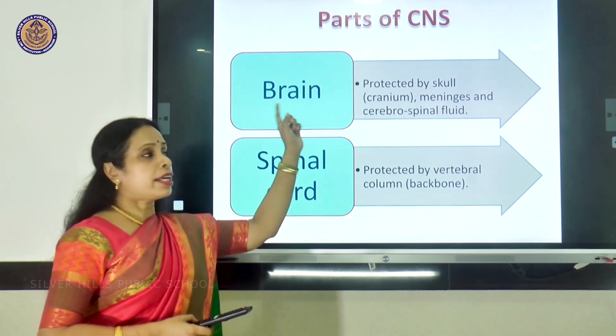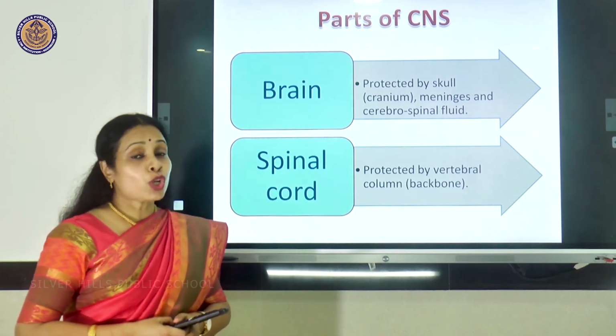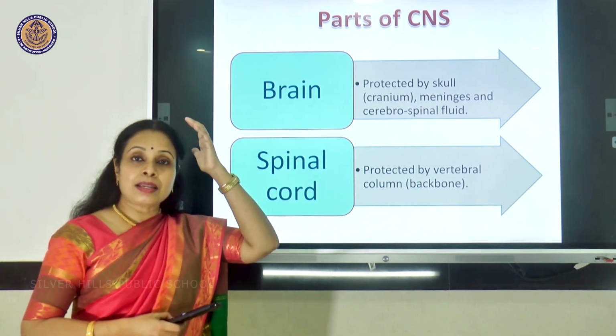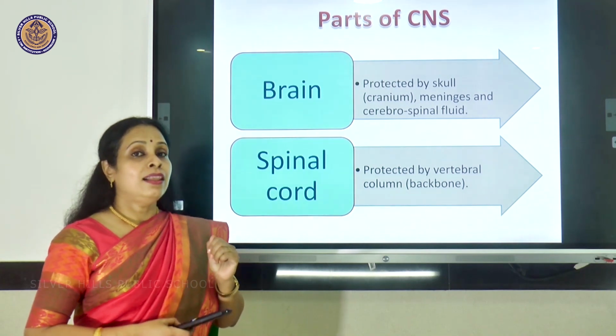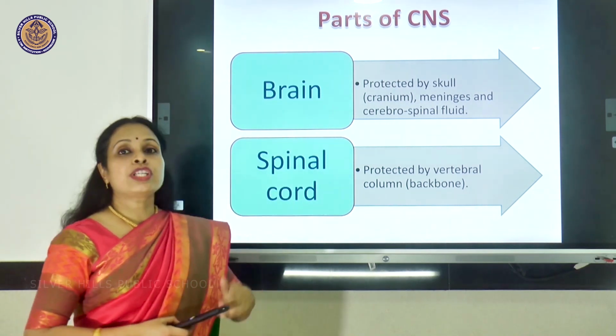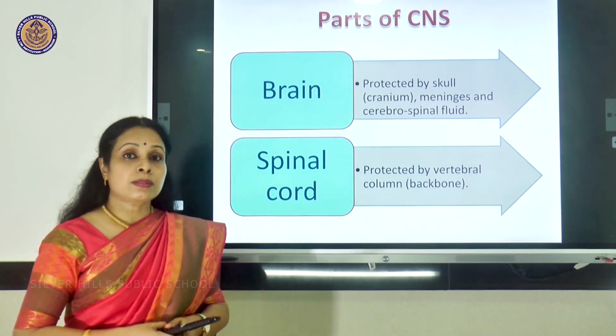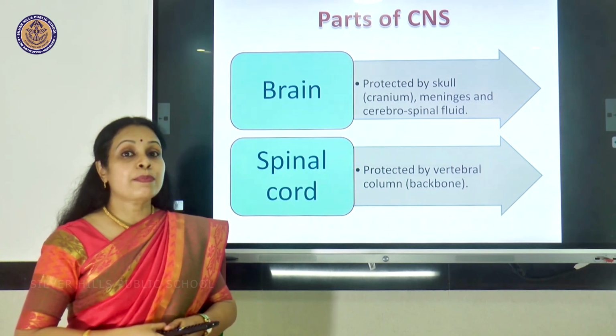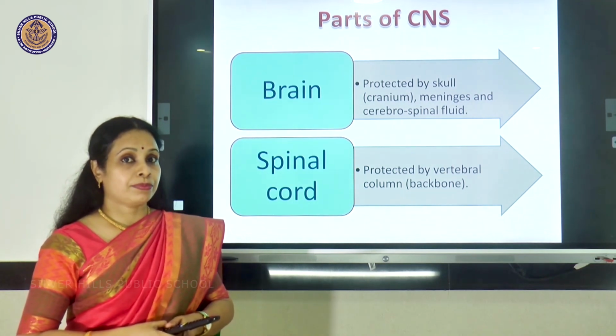The brain is protected by the skull, which is also called the cranium. Now, in between that bony structure called the skull and the brain, there are three membranes called meninges. And between them there is a fluid called cerebrospinal fluid.